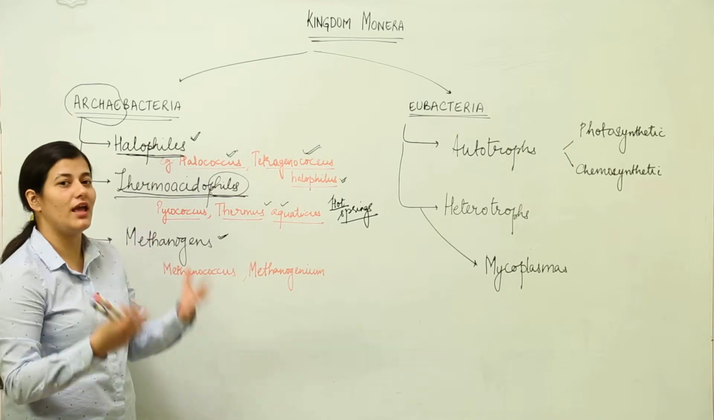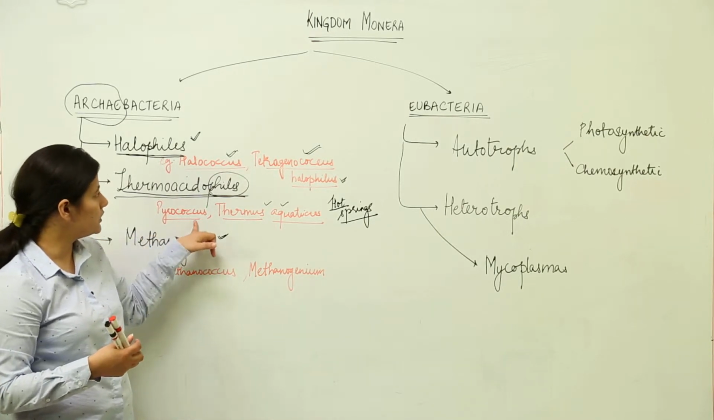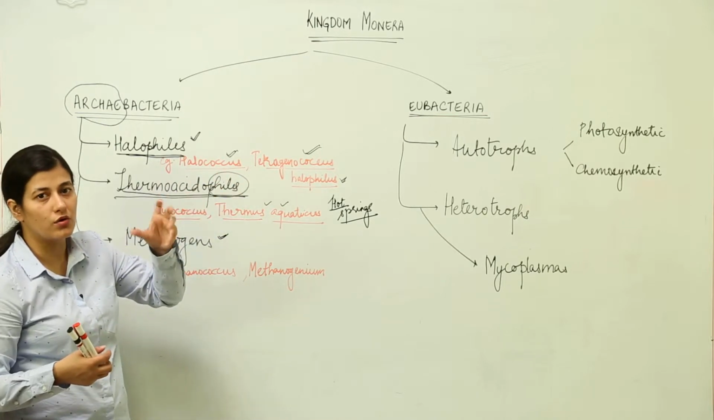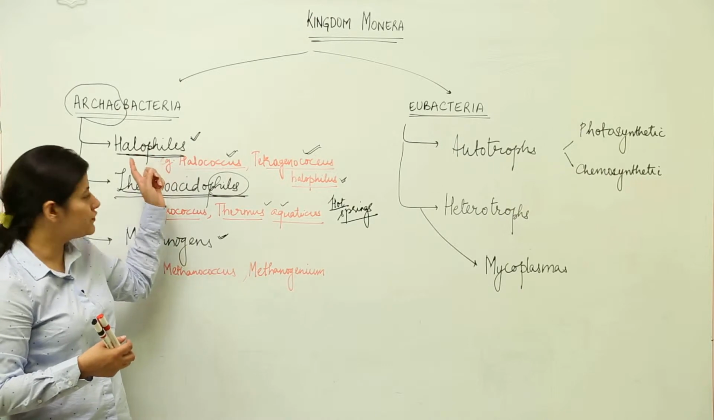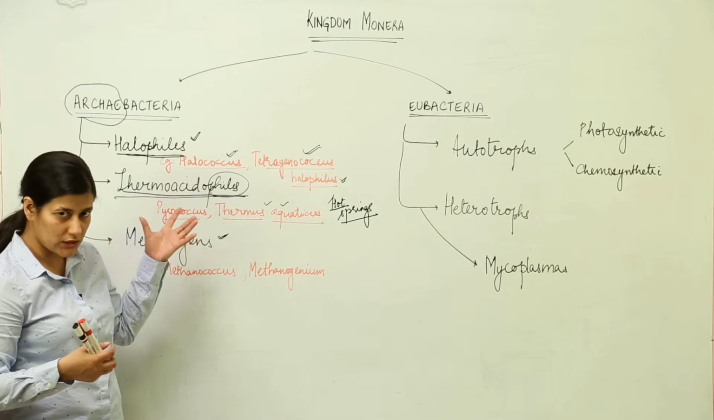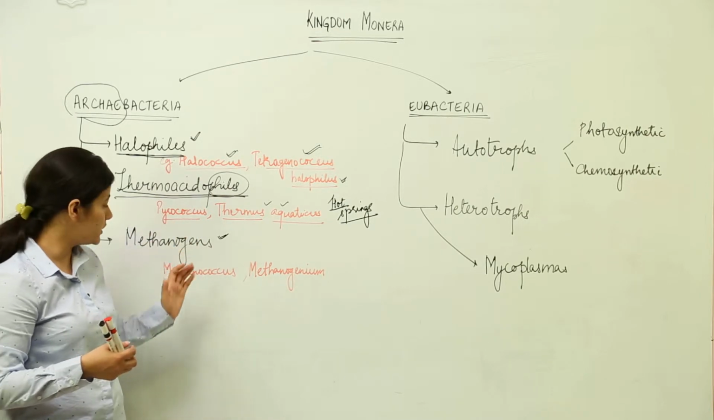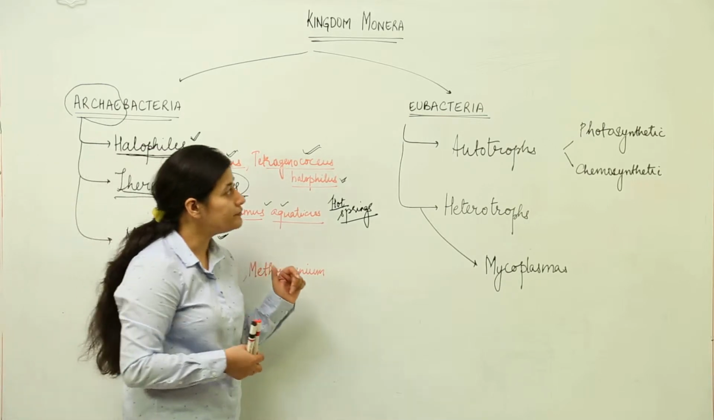If you can't remember any name, try to remember that everything we are discussing over here is coccus, and they are in the coccoid form. We have Halococcus, halo has been derived from here. We have Pyrococcus, as I told you, it is from the thermal word, heat word, and over here it is yet simpler, Methanococcus and Methanogenium.